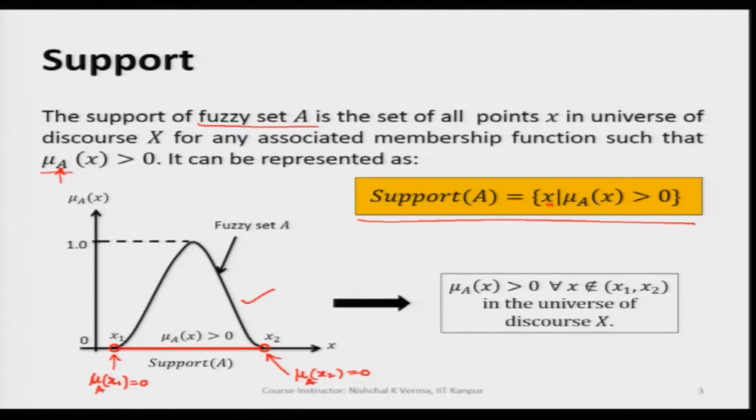So, if we have a continuous fuzzy set as it is shown here, we will have all those points, because since this is continuous, as far as the number of elements are concerned, we may have an infinite number of points. That is why it is shown by a line here. So, we can clearly represent this line as the support of a fuzzy set A, and this fuzzy set is a continuous fuzzy set.